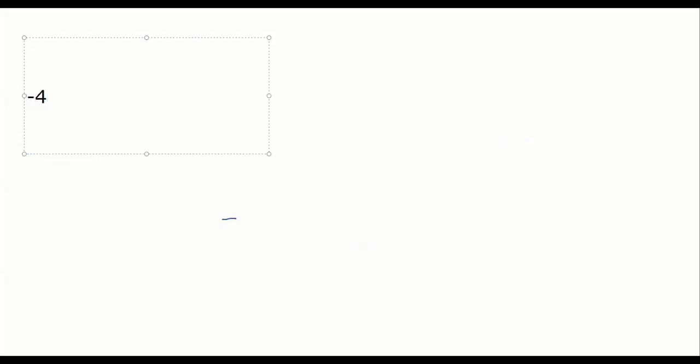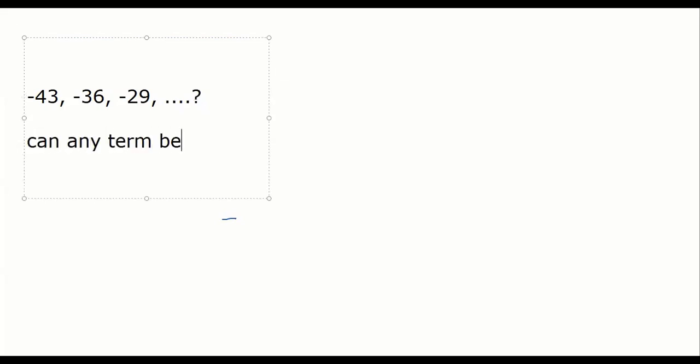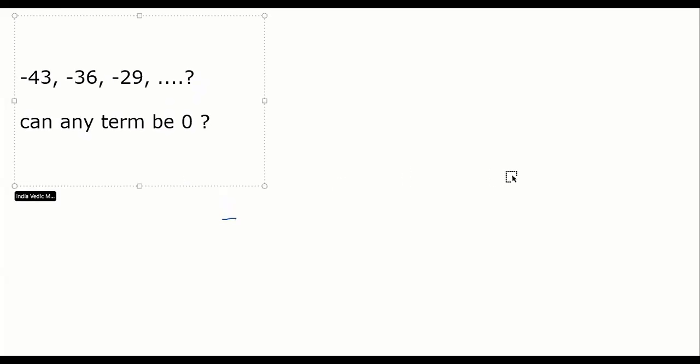Minus 43, minus 36, and so on. Can any term be 0? So how will you find out, guys, now? Slesha, tell me, how will you find out? Sir, we will do it like that. First, what is a here? a is -43.